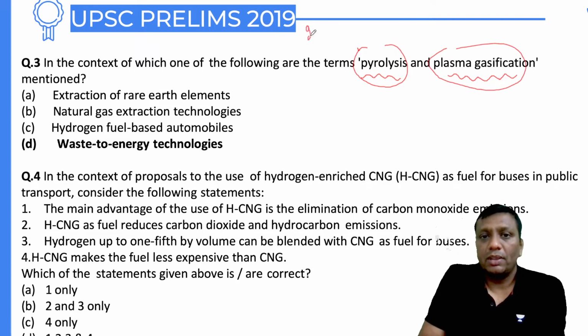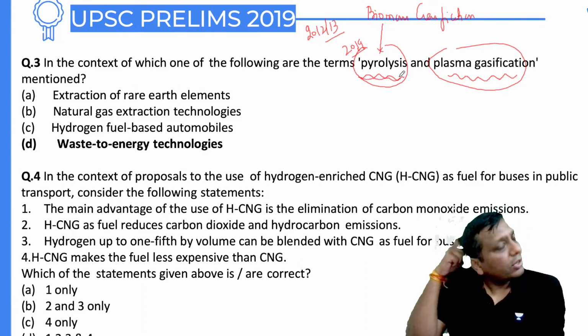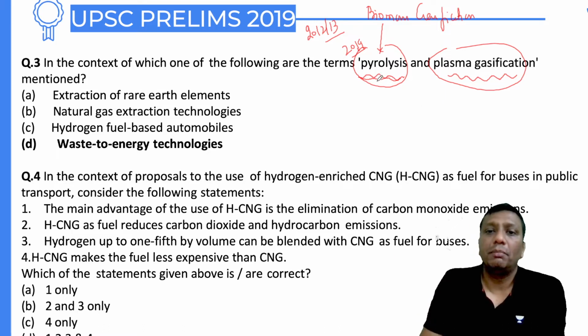This is a question that UPSC asked in 2012 or 13 earlier with the name of biomass gasification. Still, the question again came the same in 2019. Actually, in the biomass gasification process, we are doing pyrolysis. Pyrolysis is the process, guys, where we are burning biomass at very high temperature, so definitely it is a plasma type of temperature.